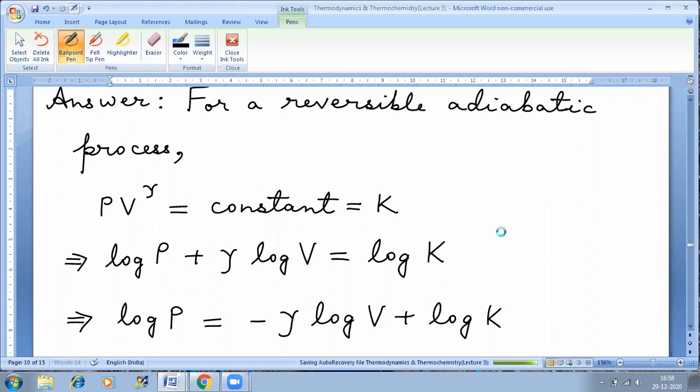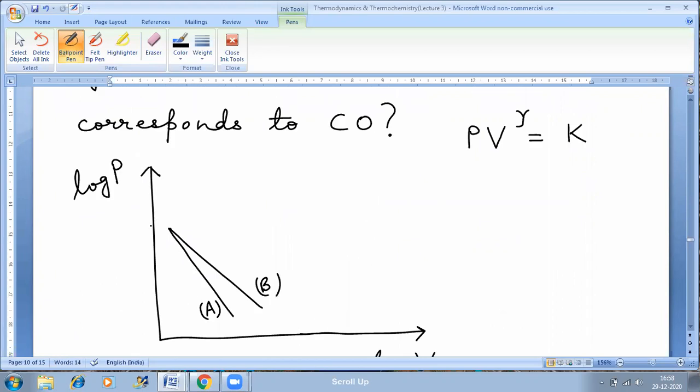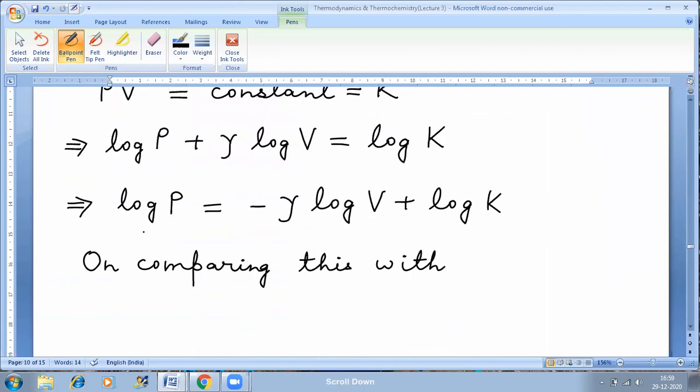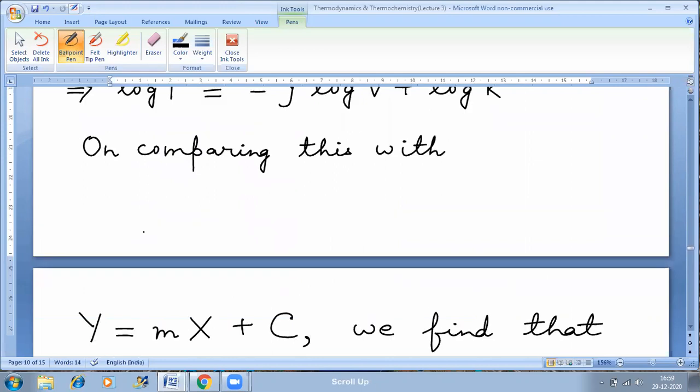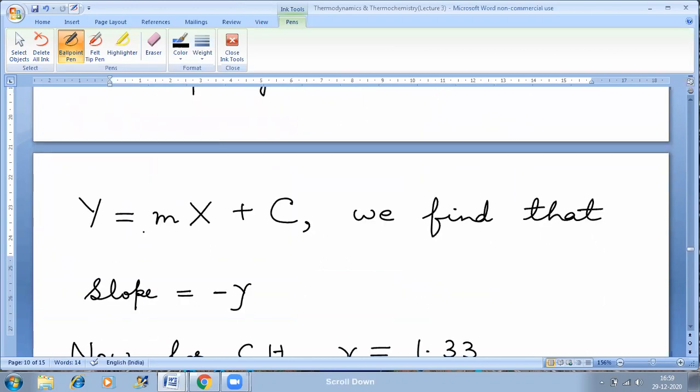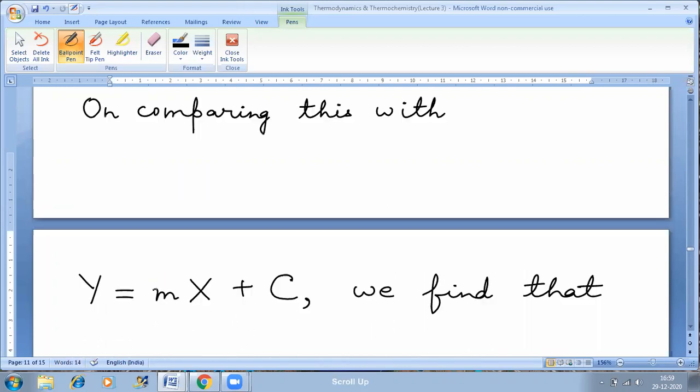Now, log P can be taken as Y because log P has been plotted along the y-axis. And log V will be treated as X because log V is along the x-axis. So comparing this with Y equal to mX plus C, I can say that log P is Y, X is log V, C will be log K, and m will be minus gamma. Minus gamma is nothing but the slope of this line.